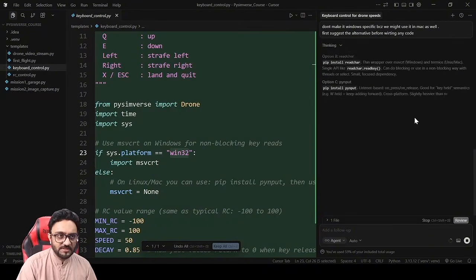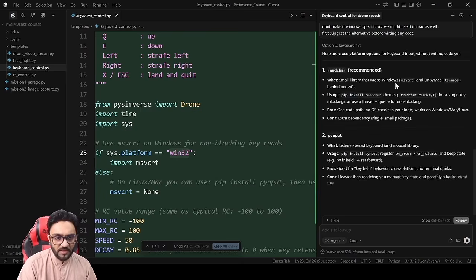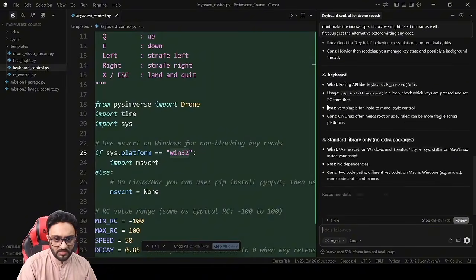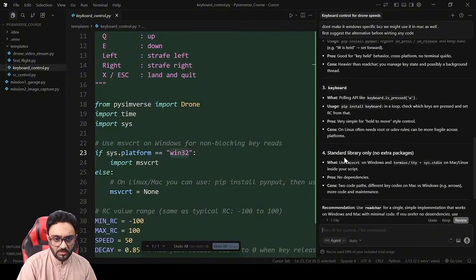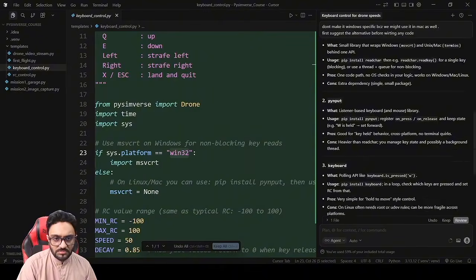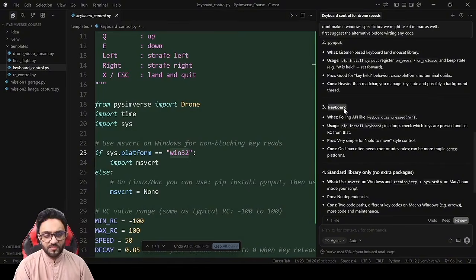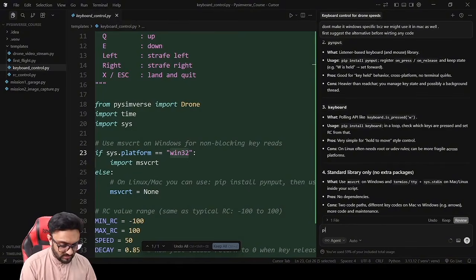One of the options is actually to use OpenCV. We can use that because it's there. Then we have third-party libraries like this one, keyboard, right? We could use those. No extra packages, by input, read char. One API, usage, pip install. Okay, I think I have used this before, keyboard, and I think that's a good library. So let's just tell it to pick option 3.